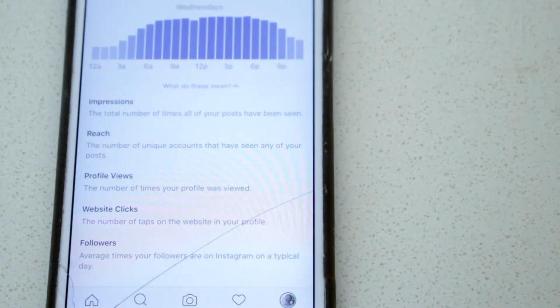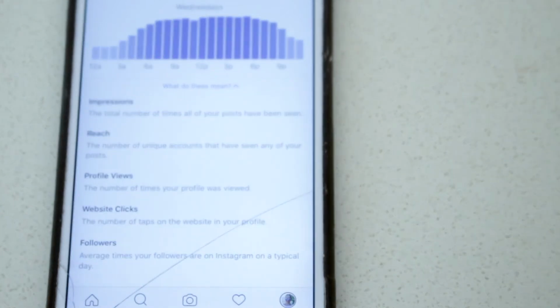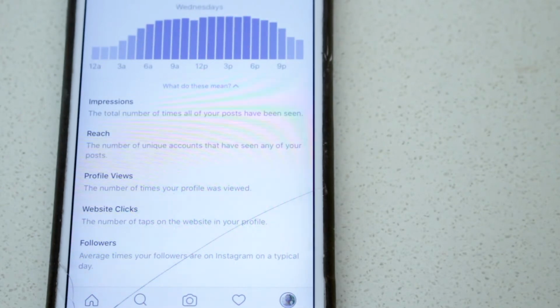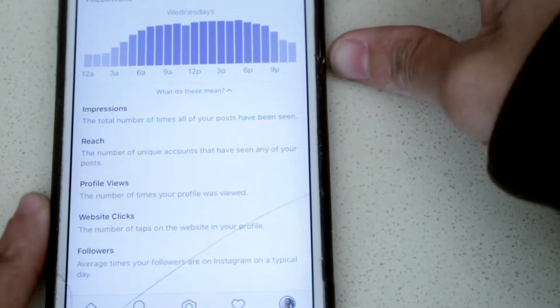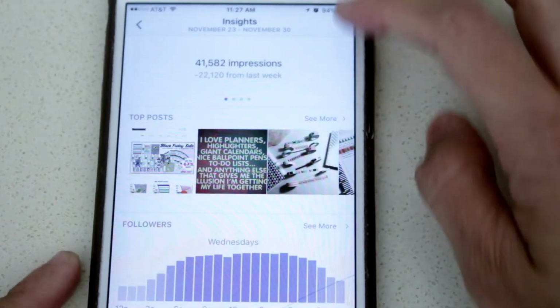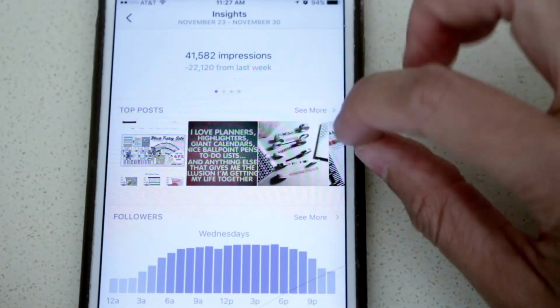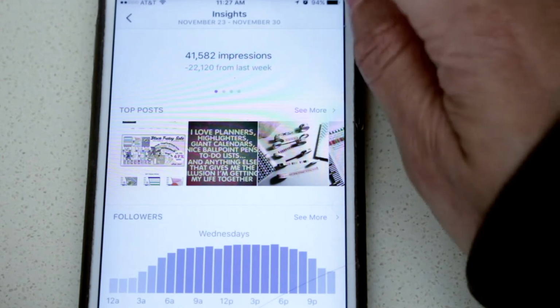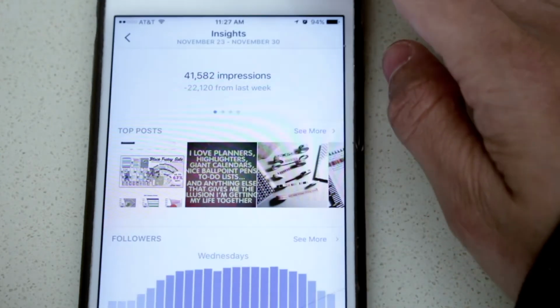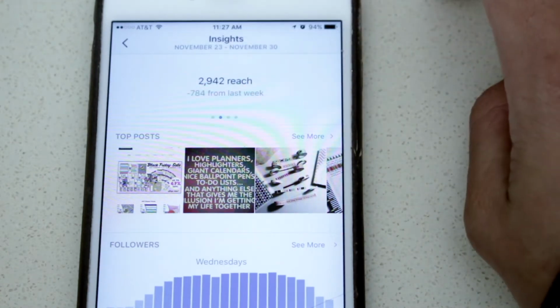Website clicks, the number of taps on a website in your profile. So if you have a video linked in your profile or a blog post linked, that's what that means. So it's always important, if you have a blog post or a video post, to link it in your profile and then share it. That way people can go to your page from your profile. And followers, average time your followers are on Instagram on a typical day. So that just lets you know what that means right there. And so we are going to go to this part that says top posts and see more. But no, before we do that, we're going to scroll right on this.